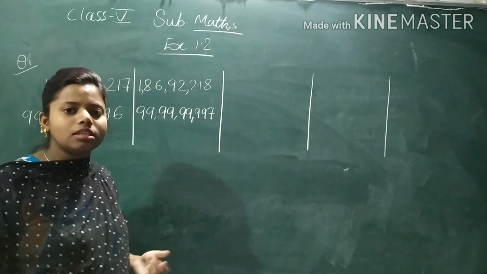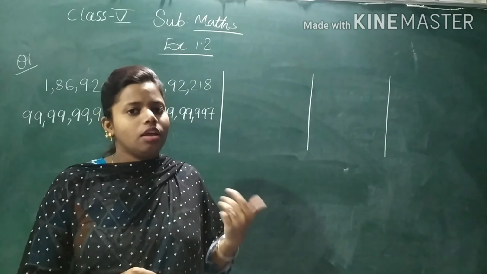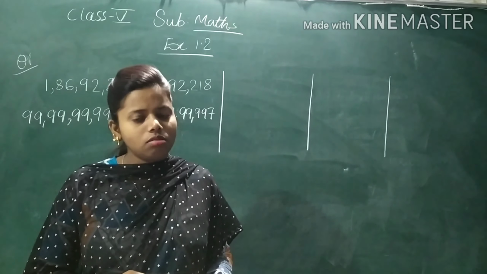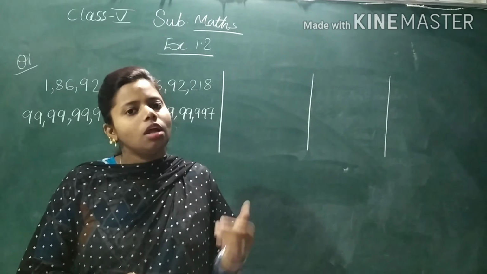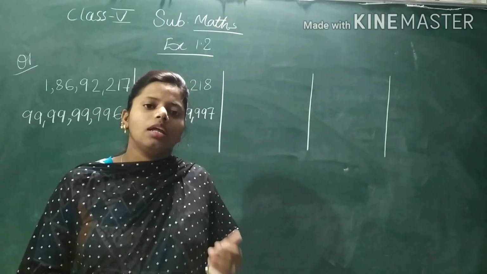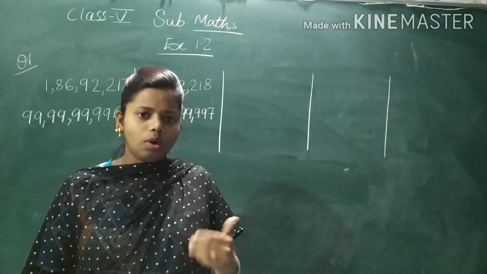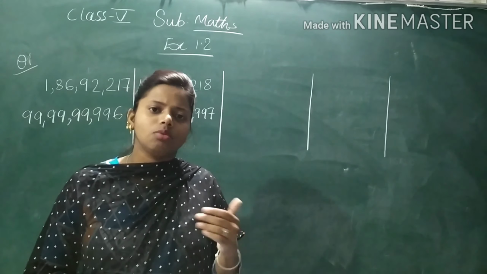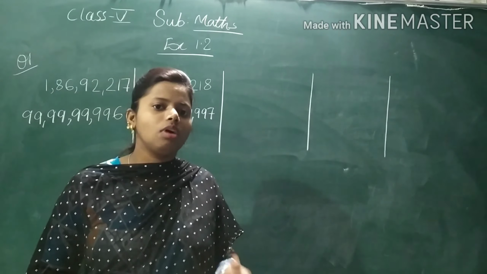Now you know what a successor is. You have already done it in class 4 also. Like in lower classes you learned what comes after, what comes before. So what comes after means successor. Whatever the number given, the number that comes after that is the successor. For the successor, we have to plus 1 in the number.